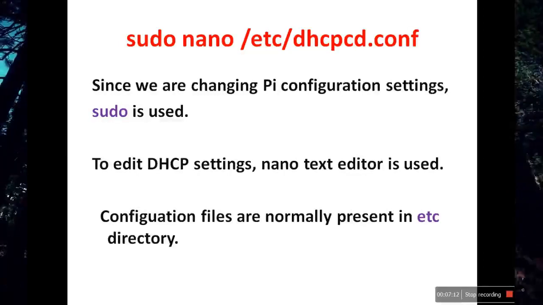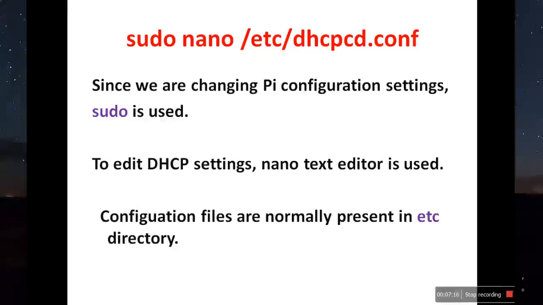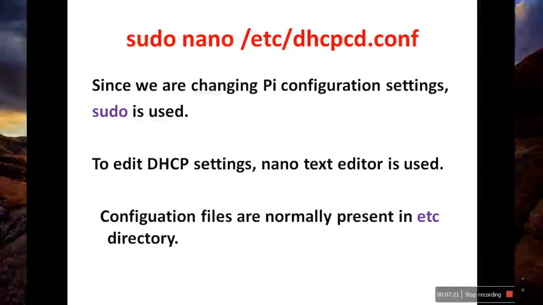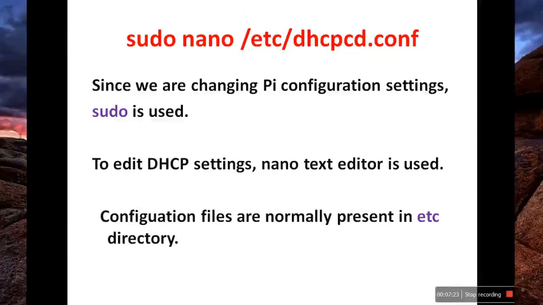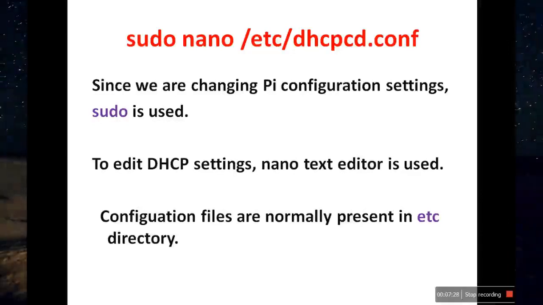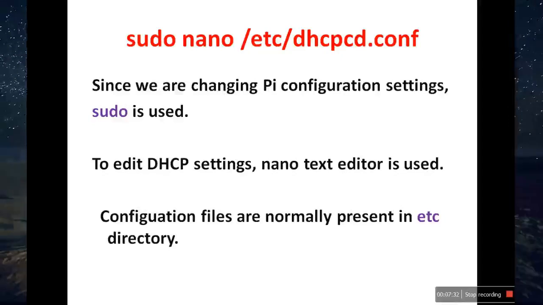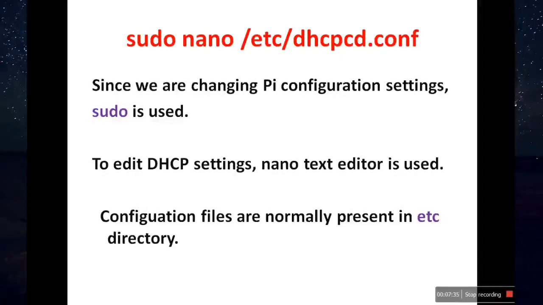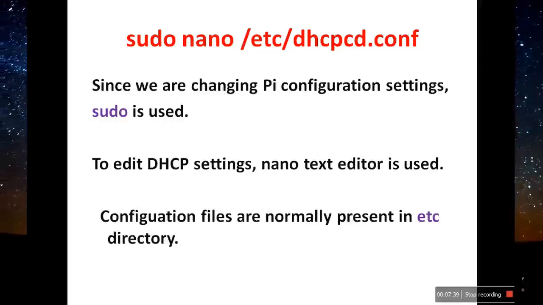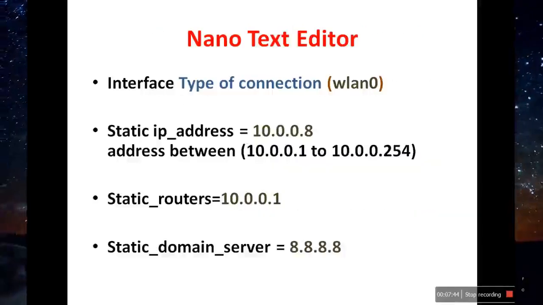So you need to understand this command. Why have we used sudo? We have used sudo because we are changing the settings. We are changing the Raspberry Pi settings. And nano is actually a text editor. Then we have placed /etc because etc is actually a directory. All the configuration files will normally be present in the etc directory. That's why we have typed etc. Next we have typed dhcpcd. So this is the main file where we are going to change the settings, and we are going to change the dynamic IP address to static IP address.